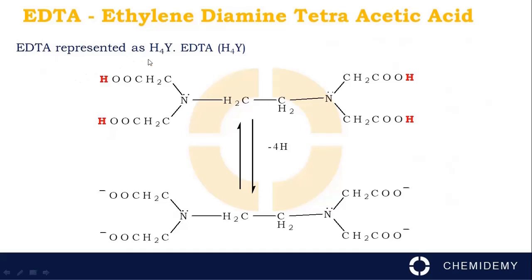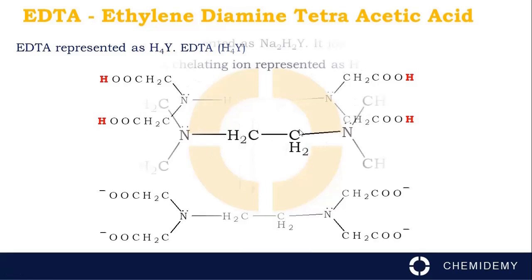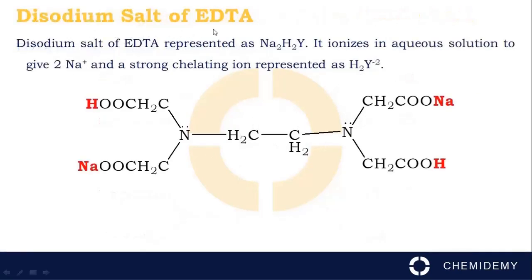EDTA is represented as H4Y: H4 for four replaceable hydrogens, and Y represents the remaining compound. The disodium salt of EDTA is represented as Na2H2Y: two Na, two replaceable hydrogens, and Y for the remaining compound. It ionizes in aqueous solution to give 2 Na+ and a strong chelating ion, represented as H2Y^2-.